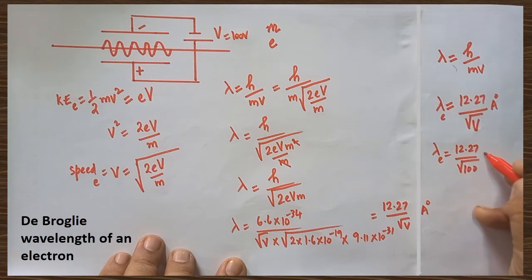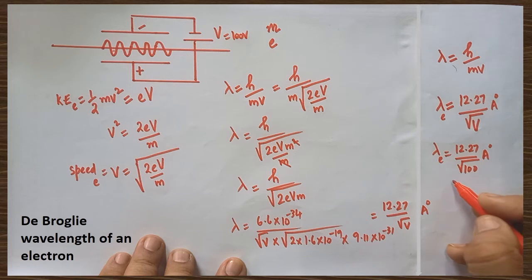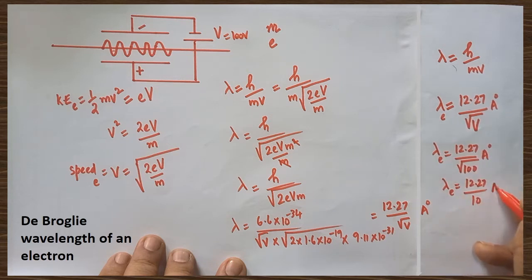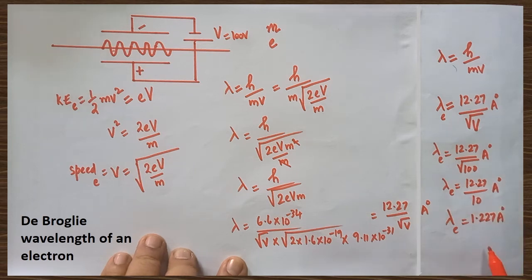In the formula itself, Angstrom is there. So, square root of 100 is 10. This is 12.27 divided by 10 Angstrom. Lambda e will be equal to 1.227 Angstrom. Look at how the wavelength changes.